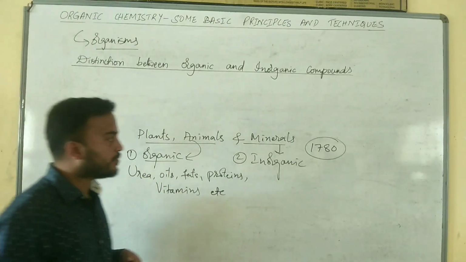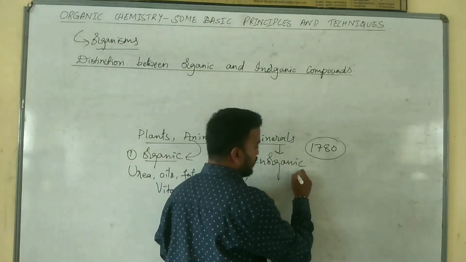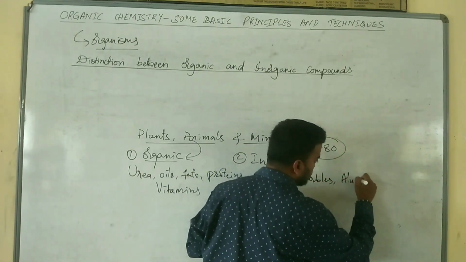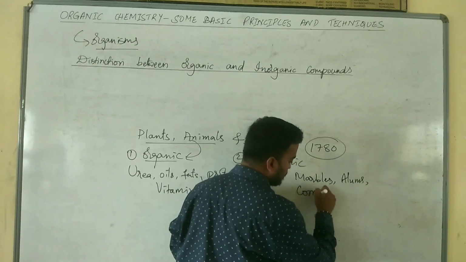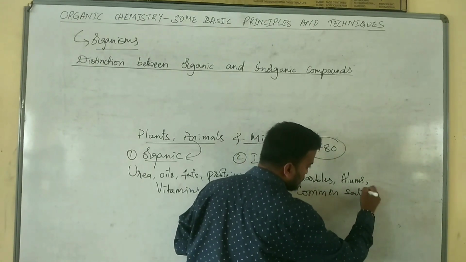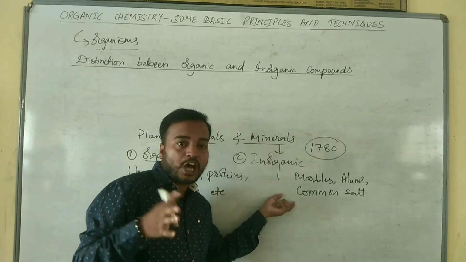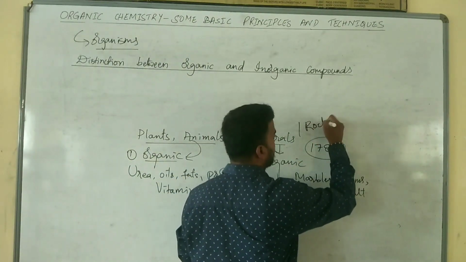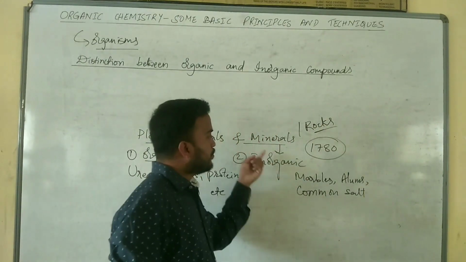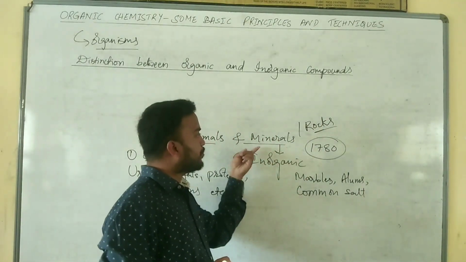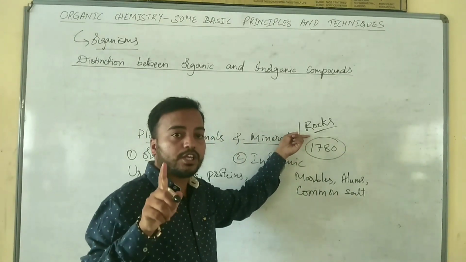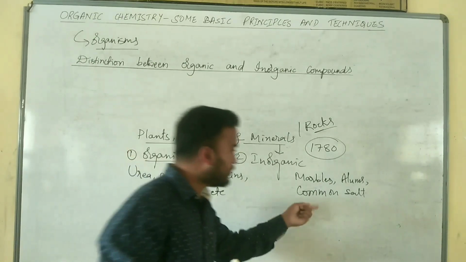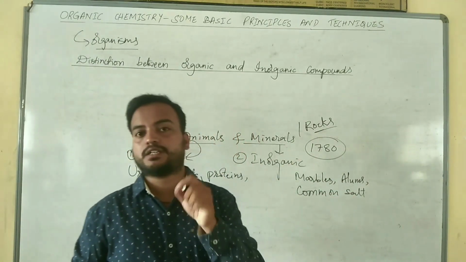In the same way, compounds like marbles, alums and common salt, which are isolated from non-living sources such as minerals or rocks, were called inorganic compounds, and the branch of chemistry which deals with the study of these compounds we call inorganic chemistry.